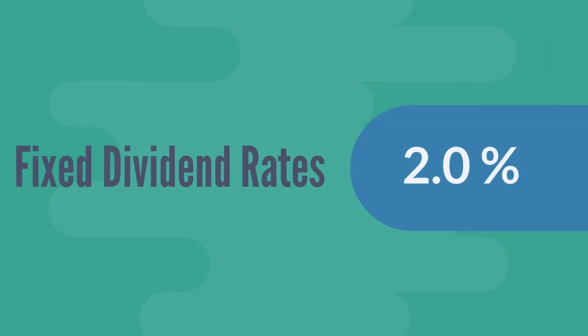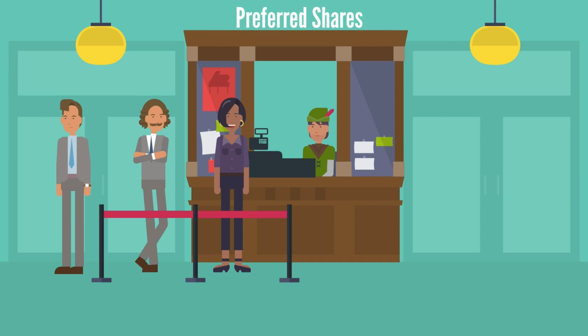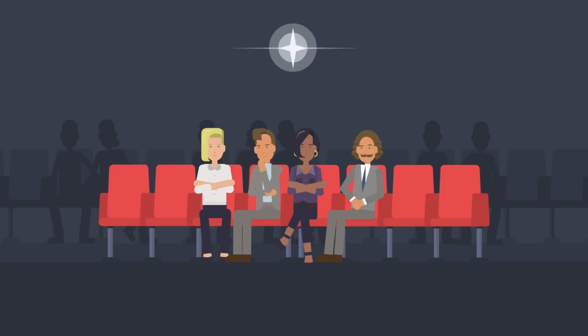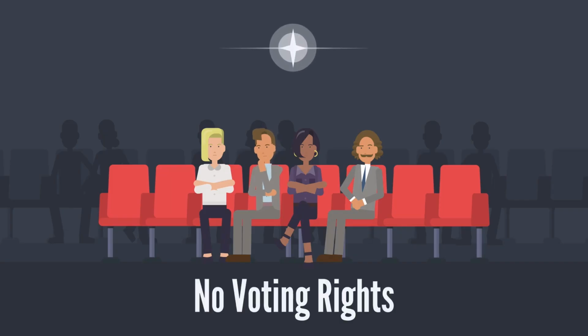Preferred shares. Preferred shares give investors a higher claim on the company's assets and earnings than common shareholders. They have a fixed dividend rate, which means that the company must pay the preferred shareholders a set amount of dividend before paying any dividends to the common shareholders. However, preferred shareholders do not have voting rights.